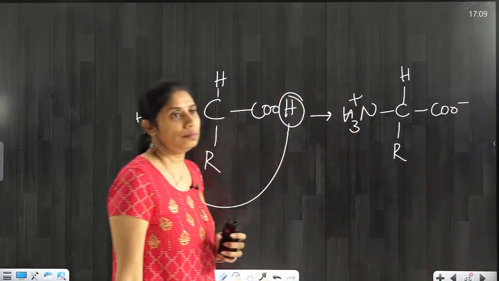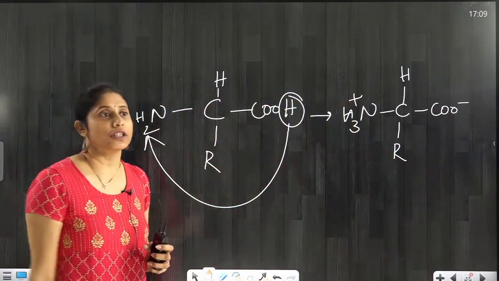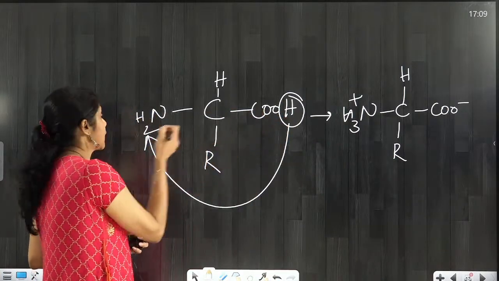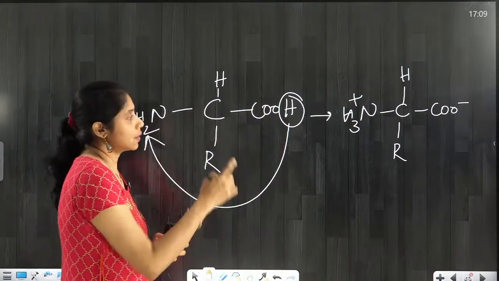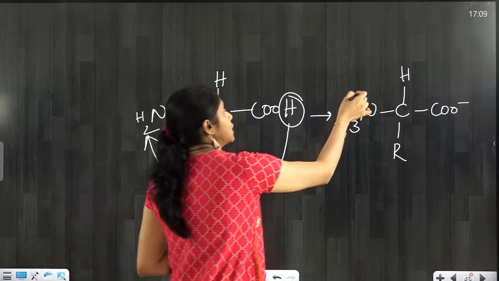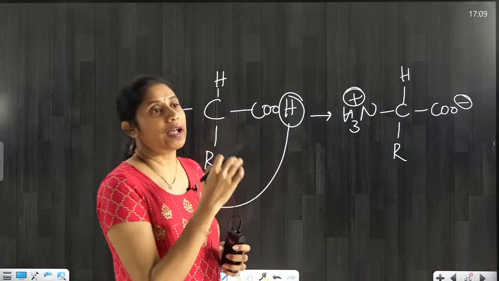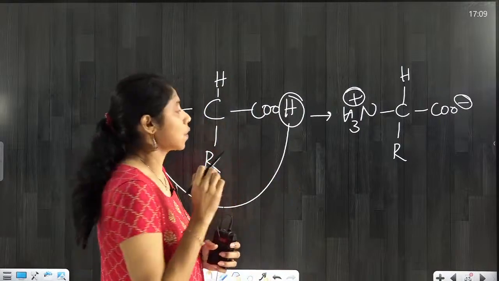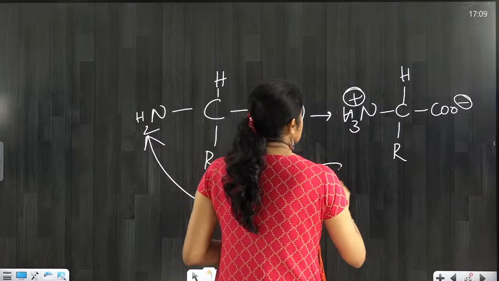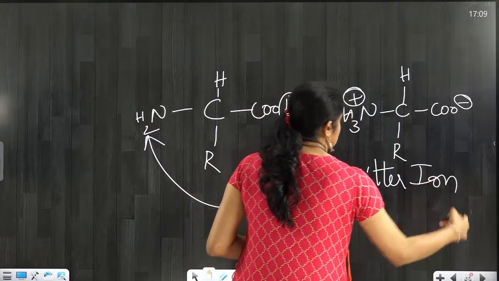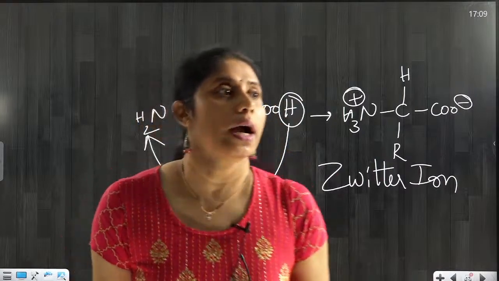minus. This kind of ion, which is formed by removing that hydrogen from the carboxylic acid group to the amino group, has both a positive ion and a negative ion here. This type of ionic form of amino acids is called a Zwitter ion.